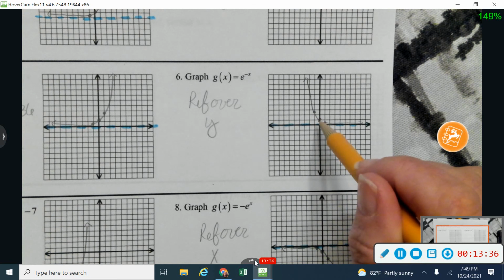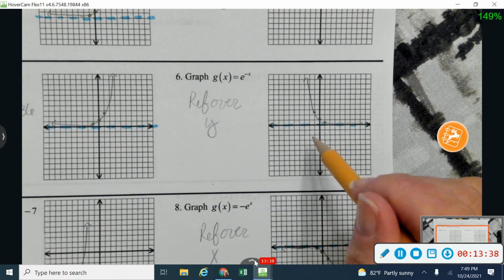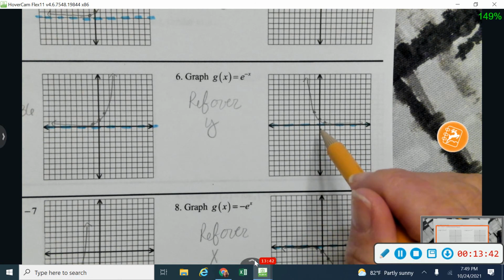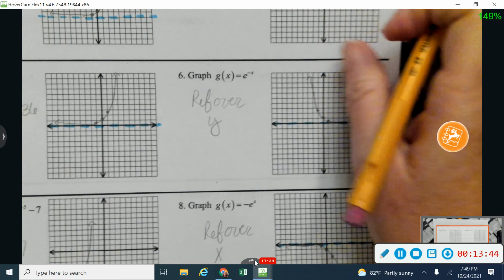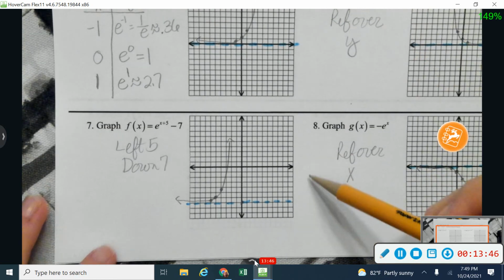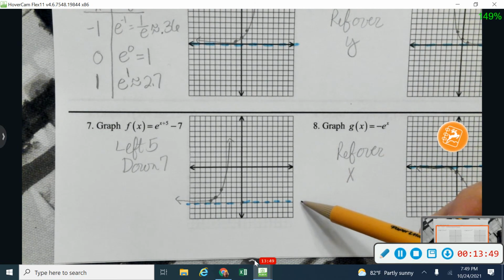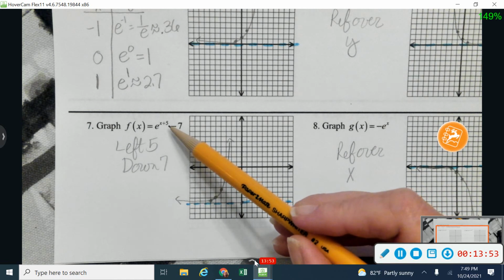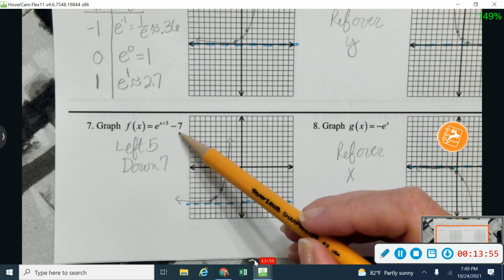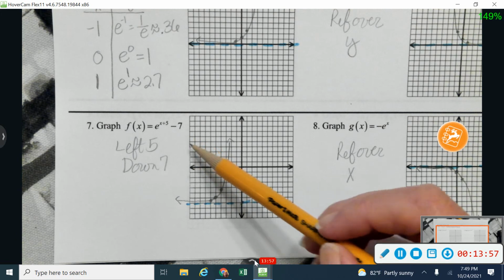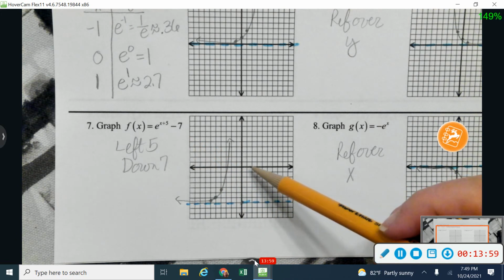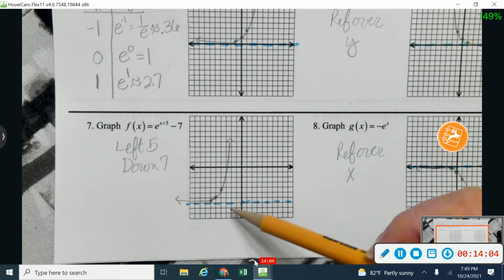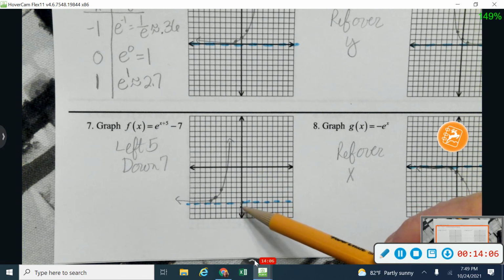And then that point that's on the y-axis will stay on the y-axis. And again, there's no effect on my asymptote on that one. It's going to stay exactly where it is. Okay, now on number 7, you did have something happen to your asymptote. With this one, we needed to move to the left 5 for what's inside, opposite from what you would think, and then down 7 for my -7 out here on the outside. And that down 7 is going to take that asymptote off the x-axis, and move it down here to this -7 line right here.